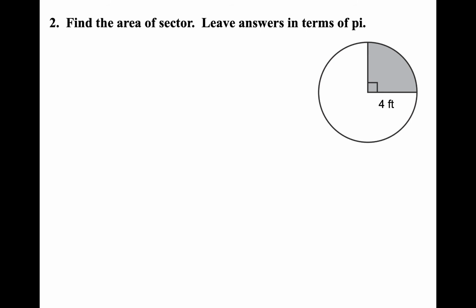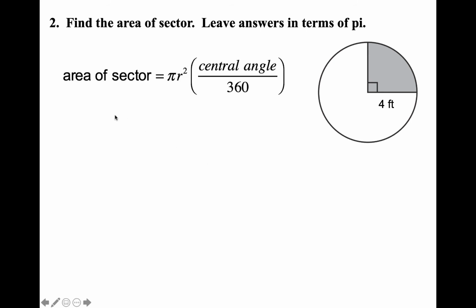We're going to find the area of the sector leaving answers in terms of pi, and we're using our sector formula. Okay, so we're solving for the area of the sector. The pi is going to drop down. The radius is 4 feet. The central angle, the angle of our sector, is 90 degrees, and that's out of a full 360 of the circle.